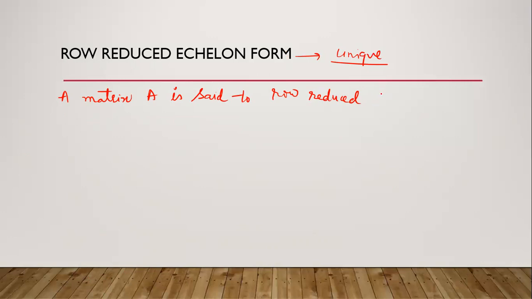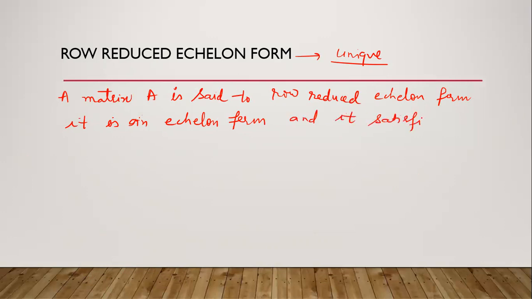A matrix is in row reduced echelon form if it is in echelon form and it satisfies two additional properties.